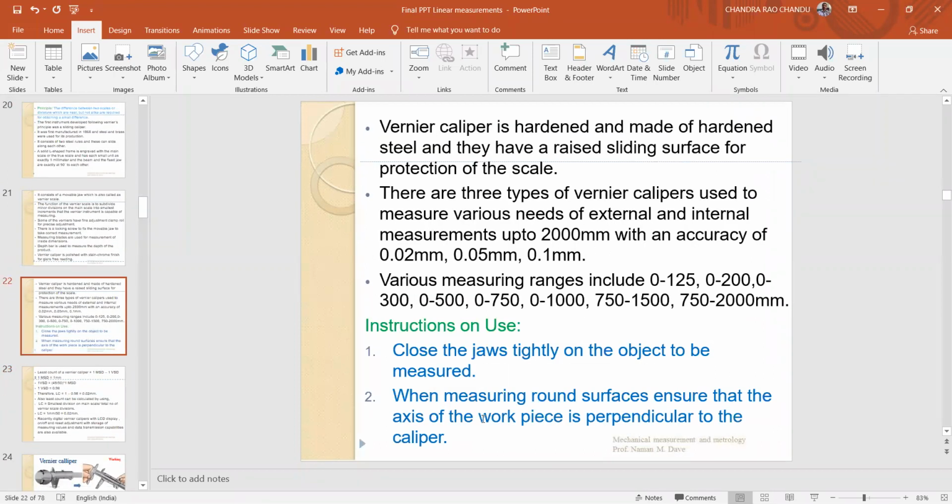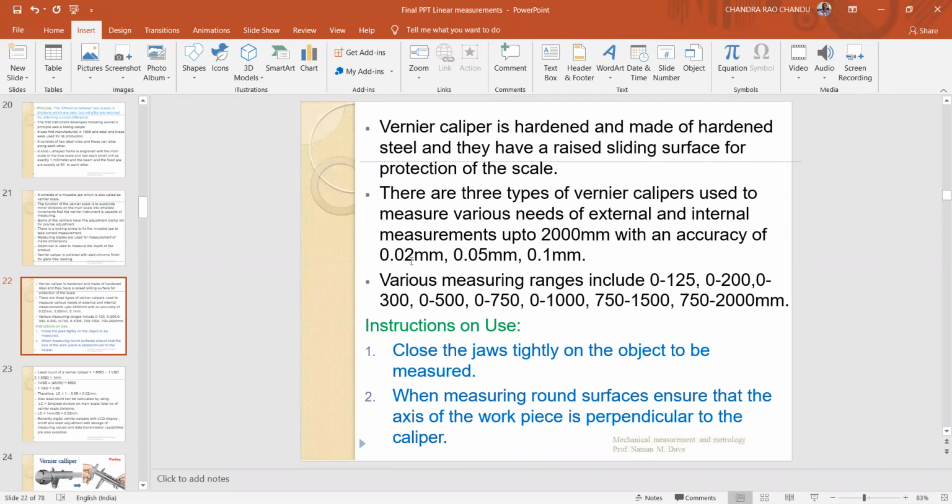Vernier calipers are made of hardened steel, and they have a razor-sharp sliding surface protecting the scale. There are three types of vernier caliper to measure various needs of external and internal measurements up to 2000 mm with an accuracy of 0.02, 0.05, and 0.1 mm. The maximum we can measure using these vernier scales is 2000 mm.